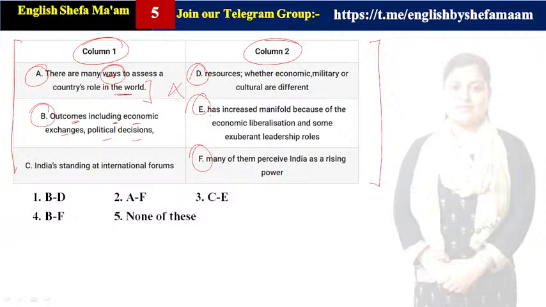Let us check E1. Has increased. So what has increased manifold because of the economic liberalization and some exuberant leadership role. Exuberant means powerful, great. Clear? So that's the sense. So again it is not making any correlation. Clear, guys? Let us check the F1.